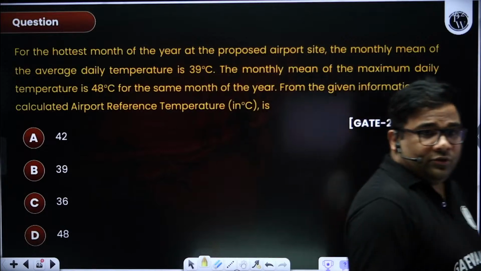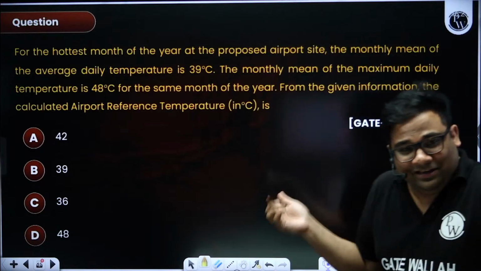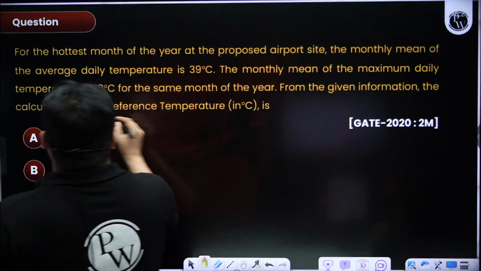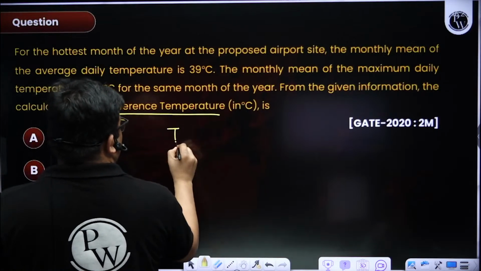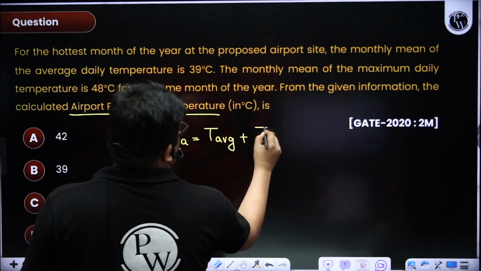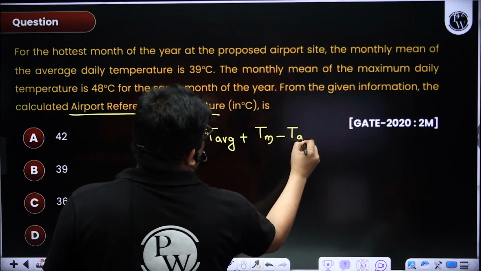Very straightforward question. Why they have given 2 marks, God knows. Directly go to the end. Airport reference temperature, TA is equal to T average plus (Tm minus T average)